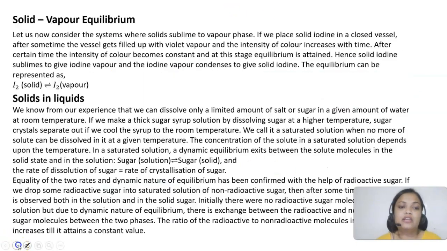So that is about the liquid-vapor equilibrium. Now you know, students, that solids also sublime, sometimes directly converting to vapor. So again, if we take an example of iodine, iodine is a sublimable substance. So if we place it in a closed vessel, after some time you will see that the vessel will get filled up with violet vapor, and the intensity of color will increase with time.